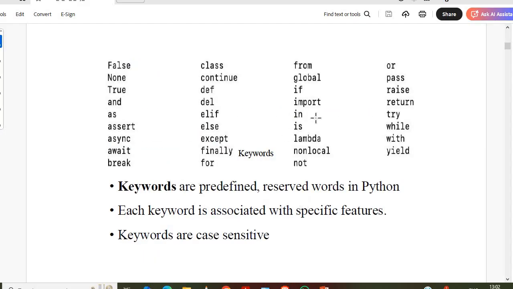So what is a keyword? Even in C or C++ we can use keywords. Same in Python. Some unique keywords will be used, that is else if, global, yield, nonlocal, await, async, assert. These are some unique keywords used in Python. Okay, it is very case sensitive.